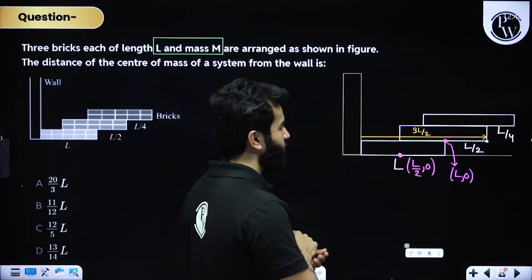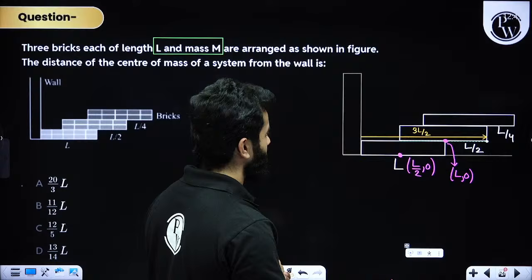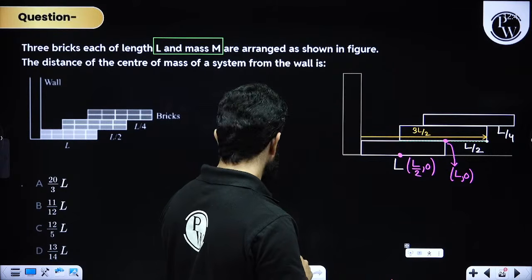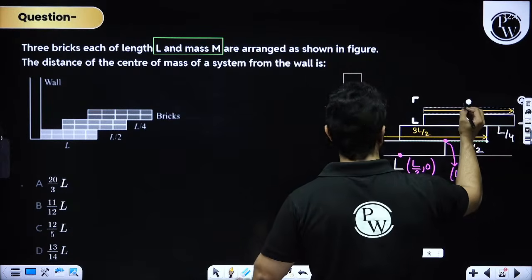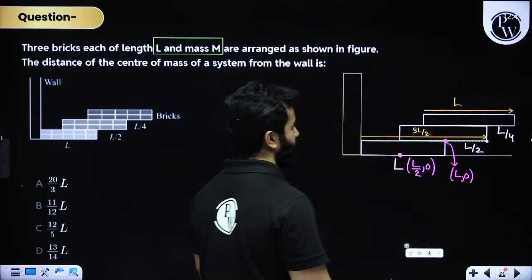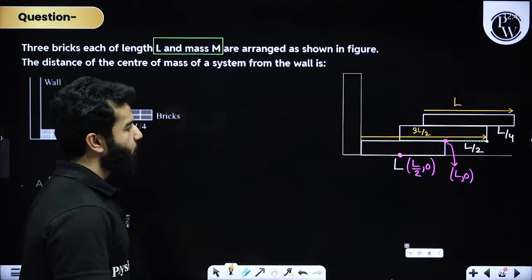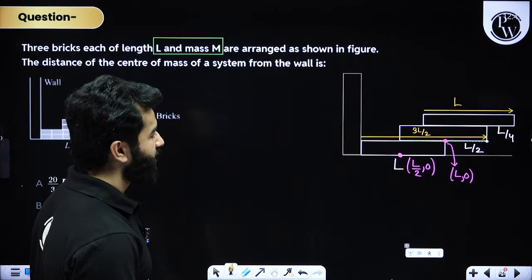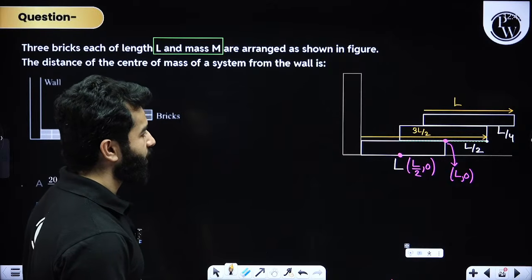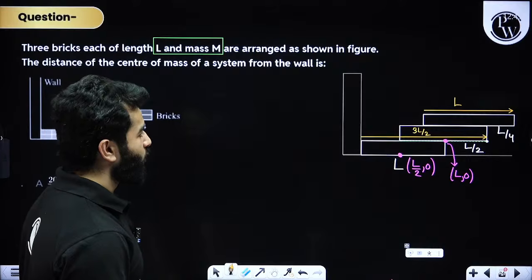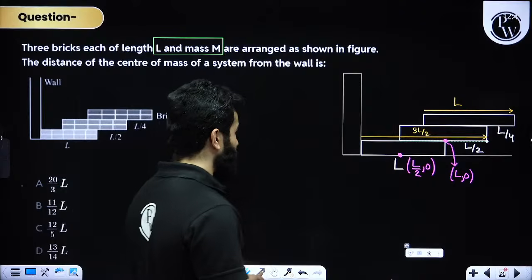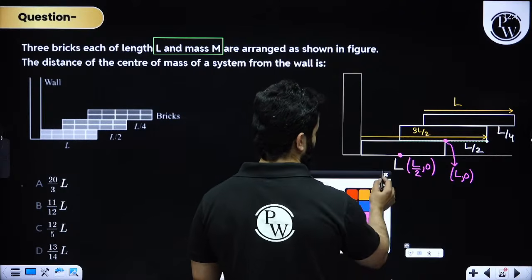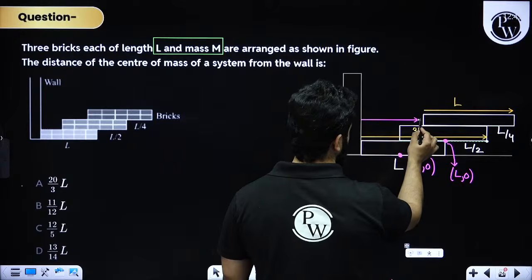Is it clear? And this is L. Come on, be quick. What can I find out? Can I find out this length?